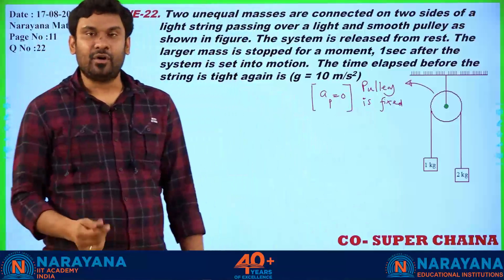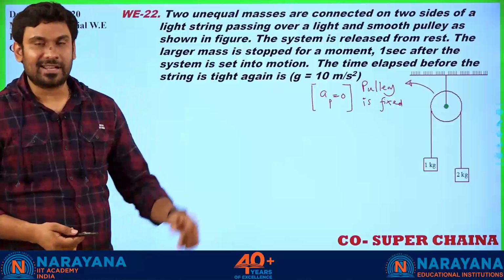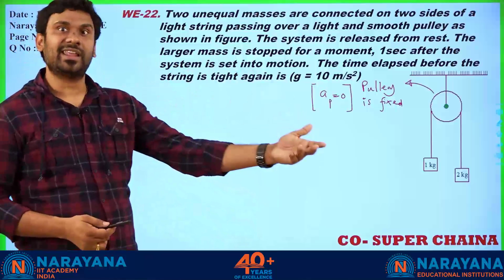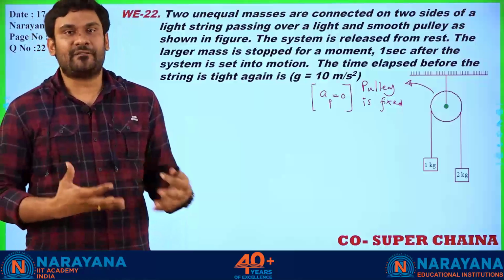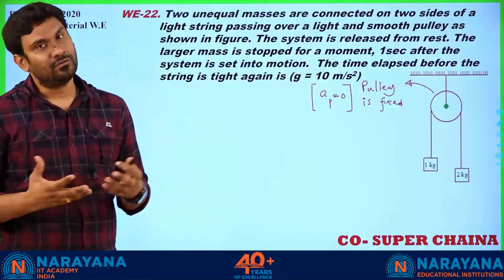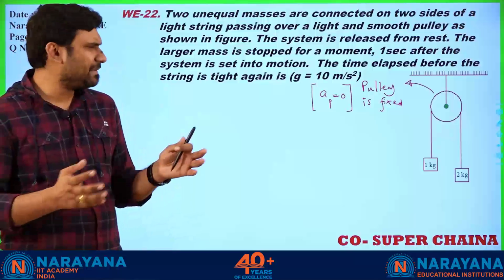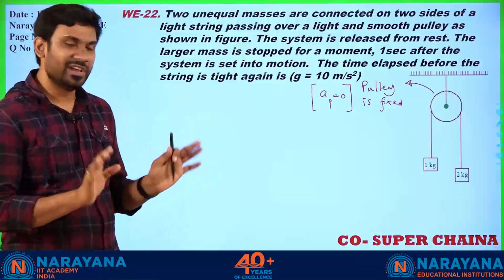Why am I keeping on hitting the same point again and again, that acceleration of pulley is equal to 0? You will understand in the next upcoming classes, where you will see how constraint relation affects the motion of the system when a pulley is actually moving. So we are keeping things very simple in the beginning. So pulley is fixed, right?